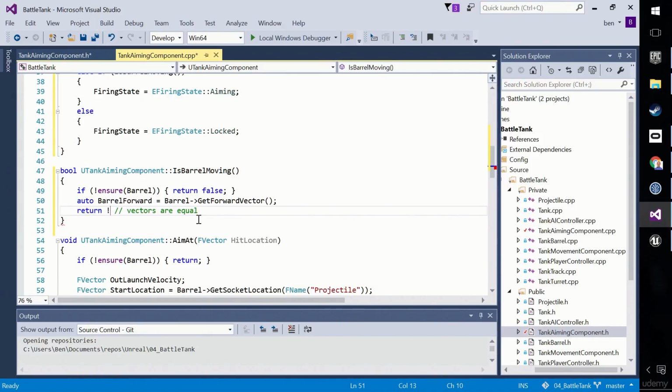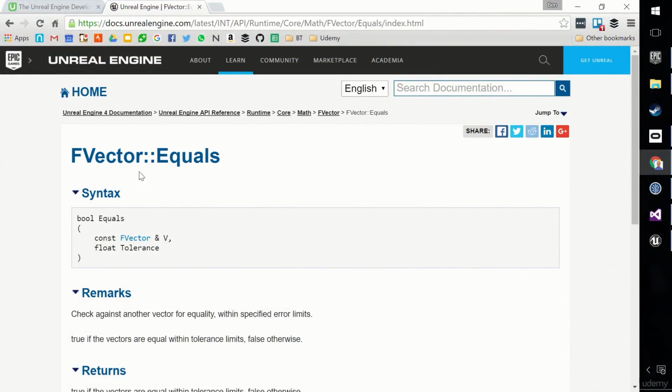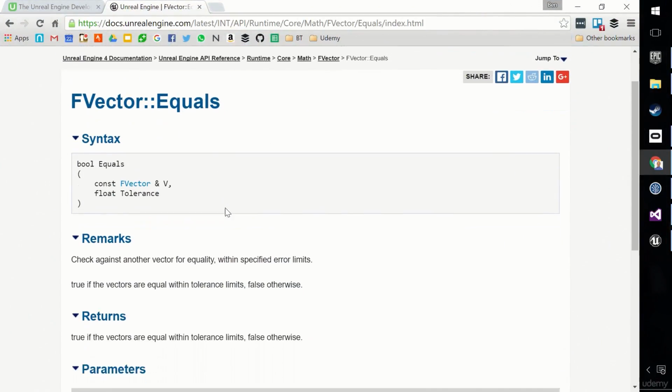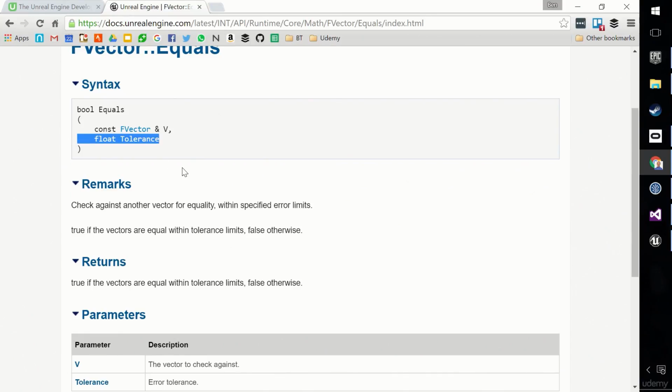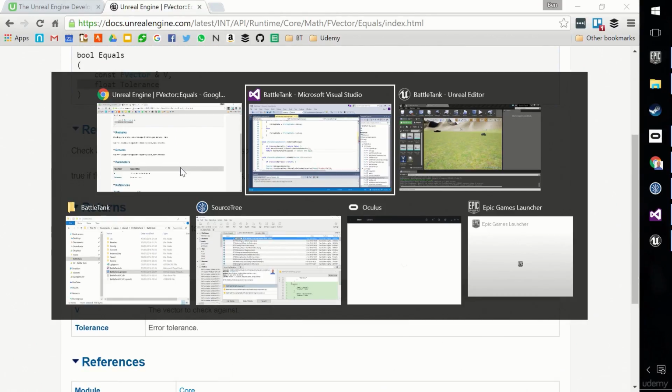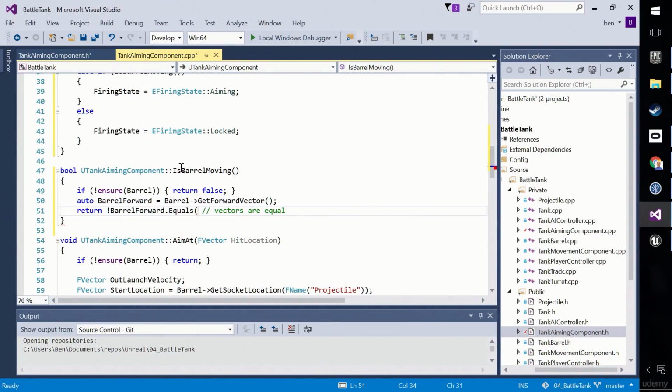So I'm going to say if barrel forward dot equals. Now you can find out about this method, by the way, this dot equals, it's here. I've put it in the resources of the lecture for you, and it tells you what it does. It does a comparison with a tolerance, as I said, to what? Well, to this aim direction. We need to promote that in a second. I'm going to give it 0.01 for no particular reason apart from it's a small number, which means that they look equal enough to be good enough for me.